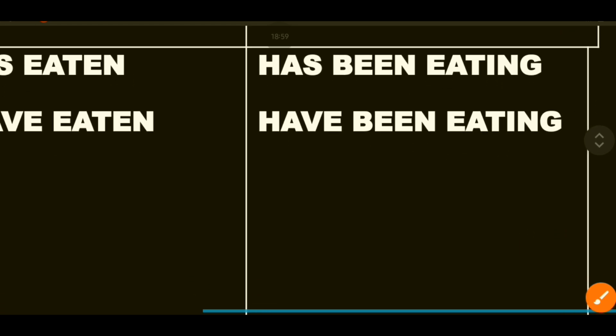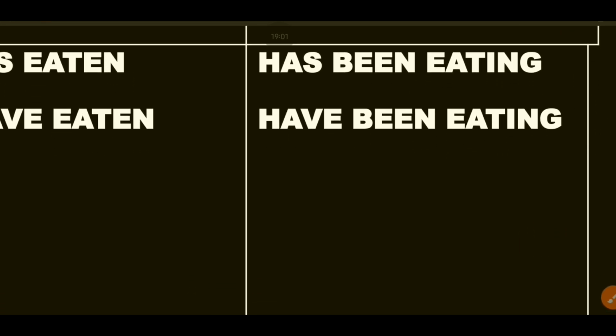Now then you have has been eating and have been eating. Now how does it work, where will you use has been eating and have been eating? You will use them for activities which had begun in the recent past and have not yet been completed. Those activities are still going on.